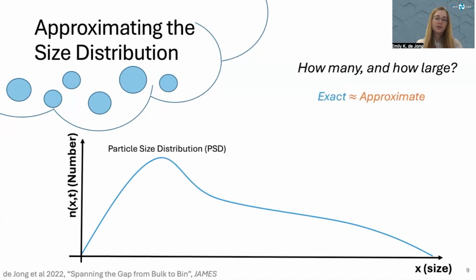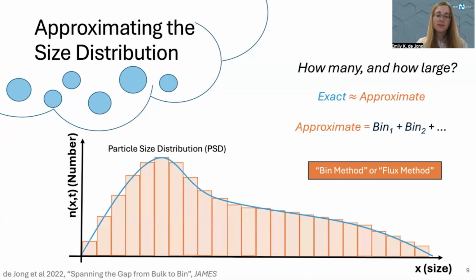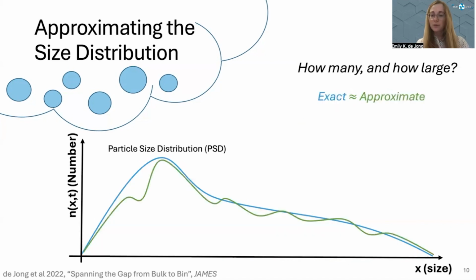If we think of one traditional type of approximation, we could think of this as a histogram or a bin type approach, where we divide the particle size range up into discrete bins and keep track of the number or mass density associated with each bin. This is a technique called the bin method or flux method, and it's been around for some time. But we require on the order of 64 bins to accurately represent a particle size distribution, making this method too computationally expensive for use in any sort of large-scale modeling. So let's see if we can do a little bit better.